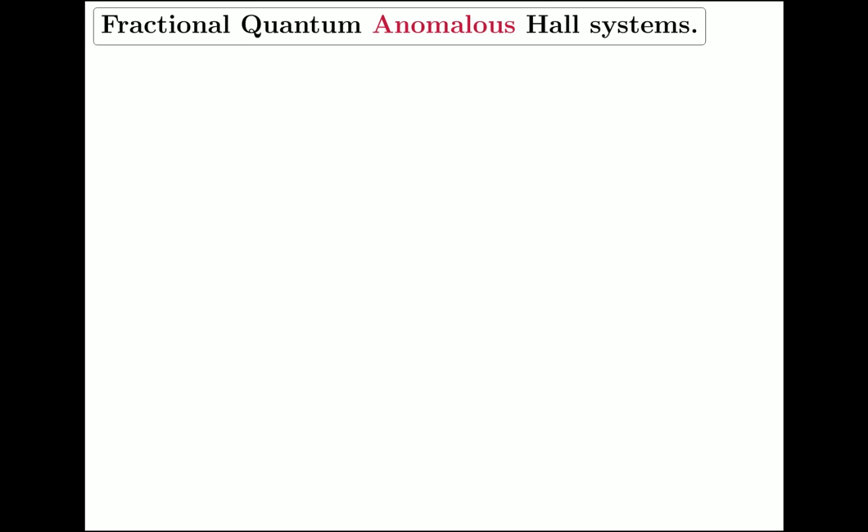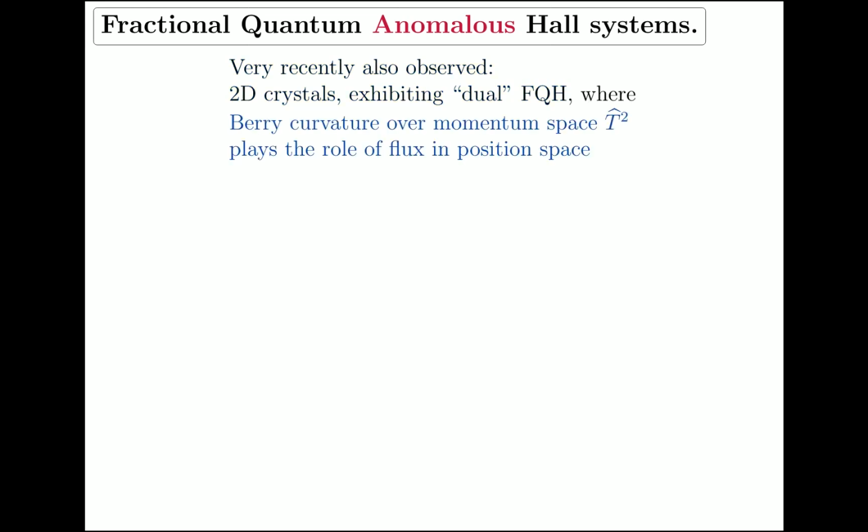Now let's turn to the anomalous Hall systems. They're called anomalous because, as observed very recently, there are certain two-dimensional crystals that exhibit a dual form of the fractional quantum Hall effect without there actually being a magnetic field. That's why it's called anomalous.